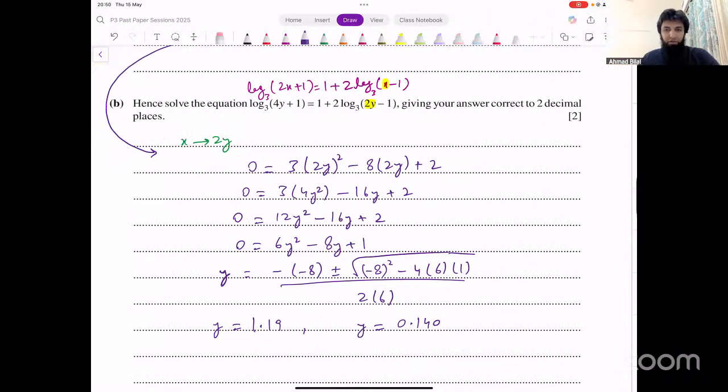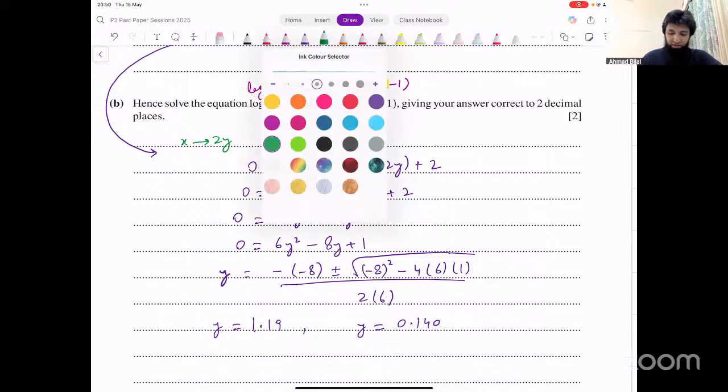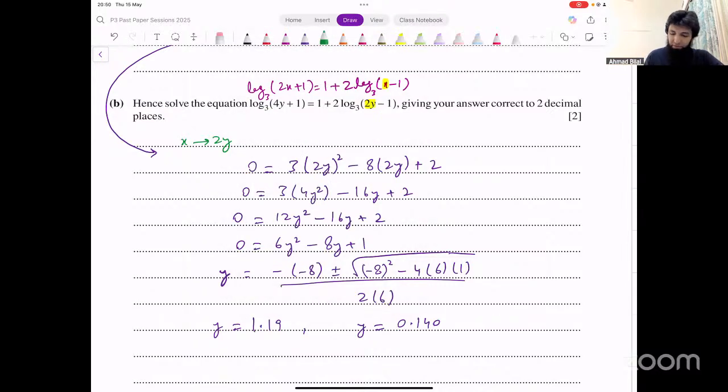Now, whenever you get multiple answers, we should always check if both of them satisfy the equation or not, or is there any information in the question? If there is any information in the question that requires us to ignore one of the answers, let's check that. So we have to solve this equation. The question says, give your answer. The question statement is always going to be very precise. They're saying answer, it's not a plural, it's a singular. That means you want one answer. You can only have one answer. Now, which one of them are we going to accept?